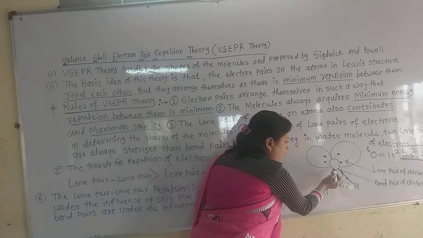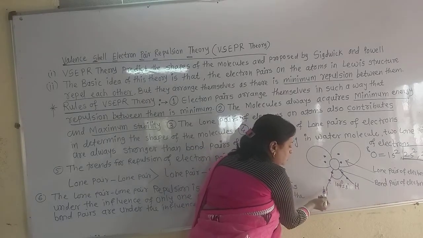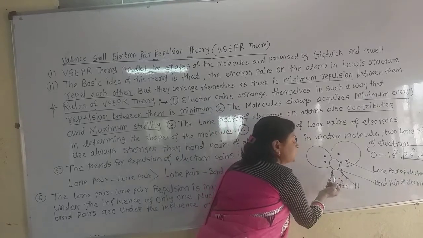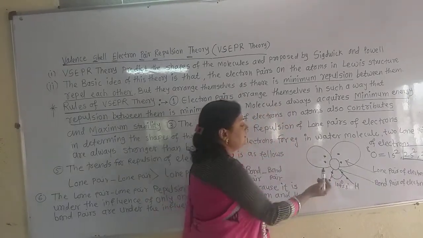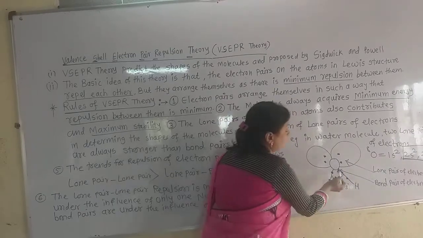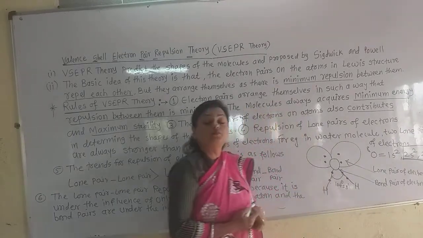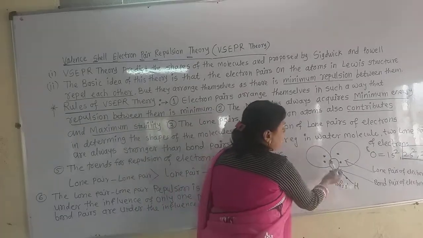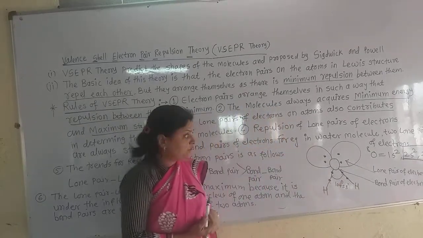In this O-H bond, 1 electron comes from hydrogen and 1 electron comes from oxygen. Again in the second O-H bond, 1 electron comes from hydrogen and 1 electron comes from oxygen. So there are 2 O-H bonds in the water molecule.